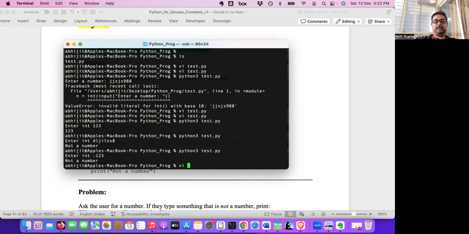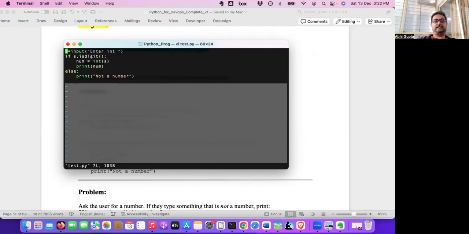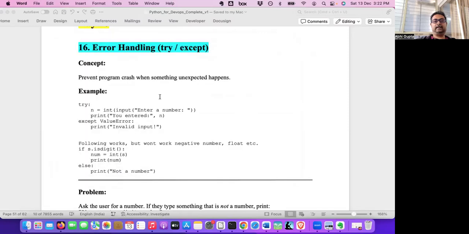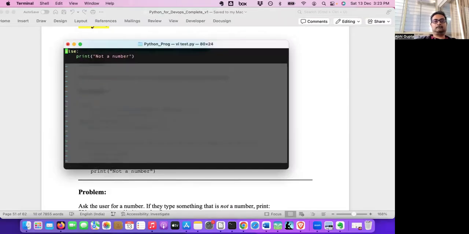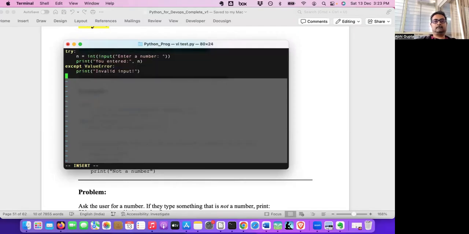So here we'll be doing it with try except, not doing error handling using if else. Input, enter a number, then explicitly saying that it's an integer, then you have entered an integer.